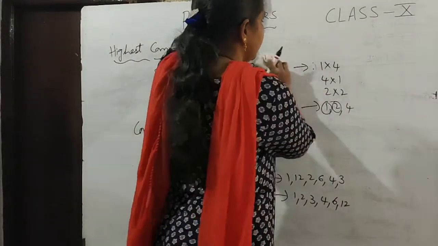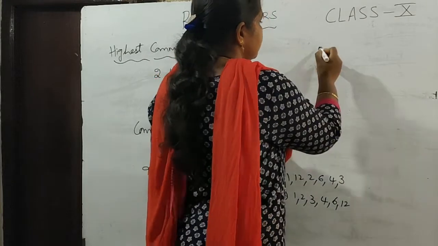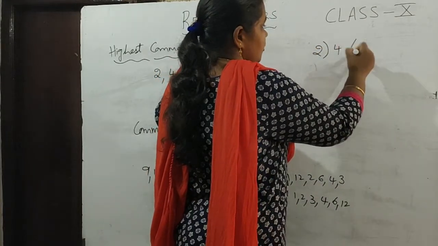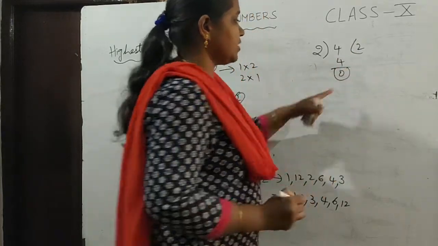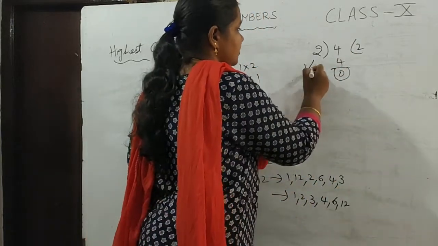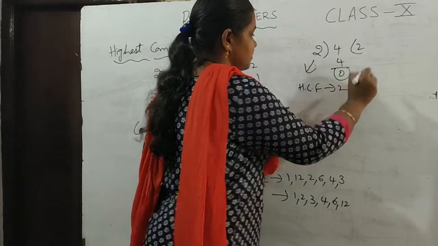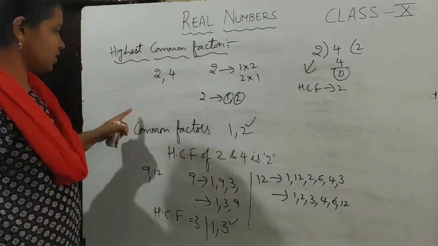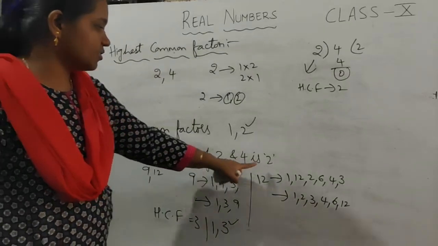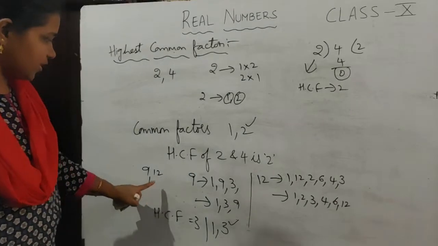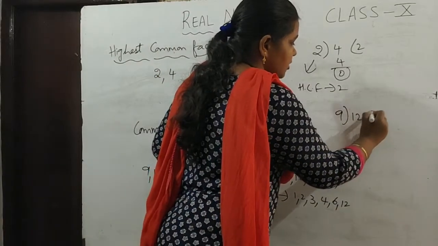To find the common factors of 2 and 4, divide it. 2 2s are 4, 0. So here the remainder is 0, so the common factor is 2. The HCF is 2. Even by finding the factors, we got the HCF as 2. Similarly, if you want to find the HCF of 9 and 12, that is 12 divided by 9.